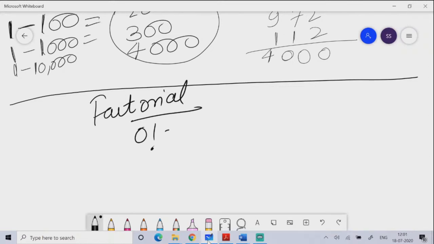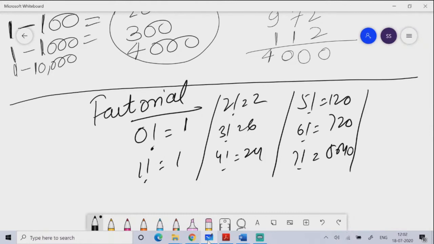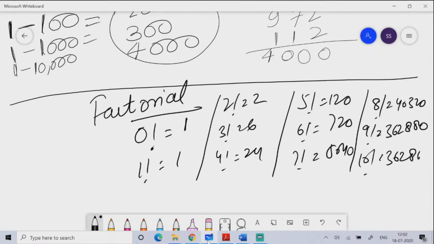So 0 factorial is 1, 1 factorial is 1, 2 factorial is 2, 3 factorial is 6, 4 factorial is 24, 5 factorial is 120, 6 factorial is 720, 7 factorial is 5040, 8 factorial is 40320, 9 factorial is 362880, 10 factorial is 3628800. So please remember this much.